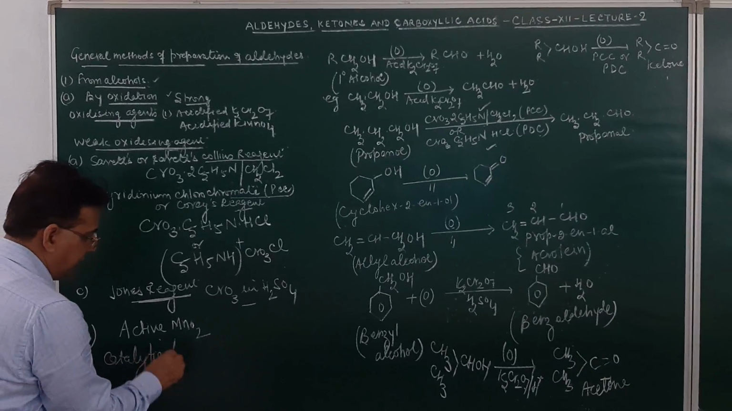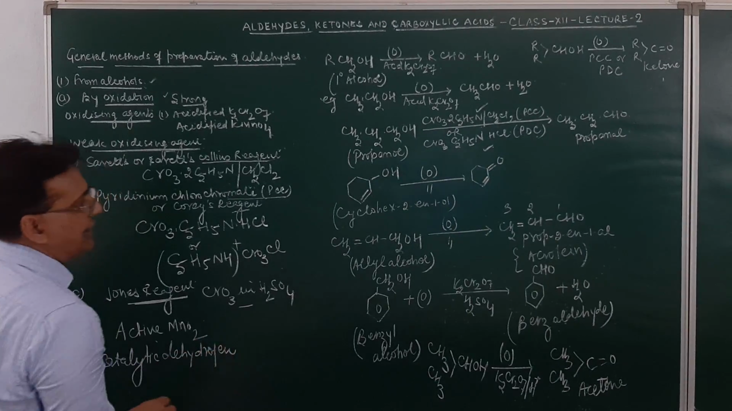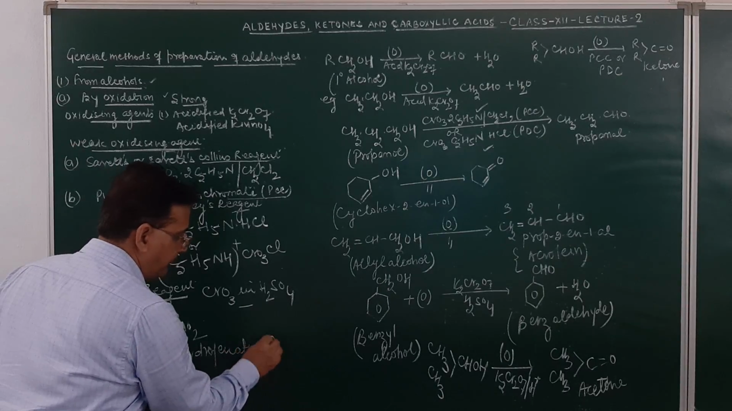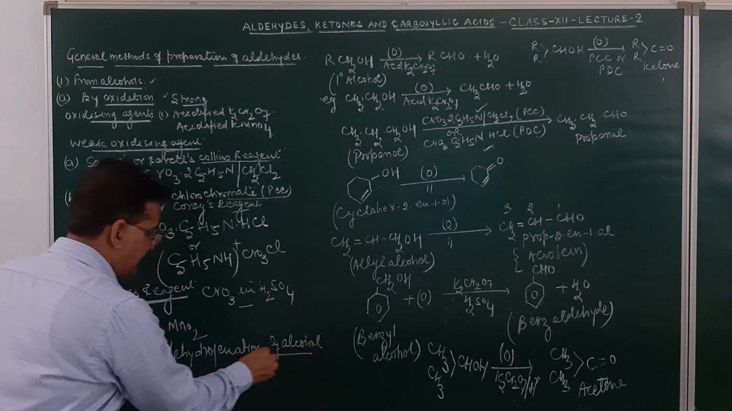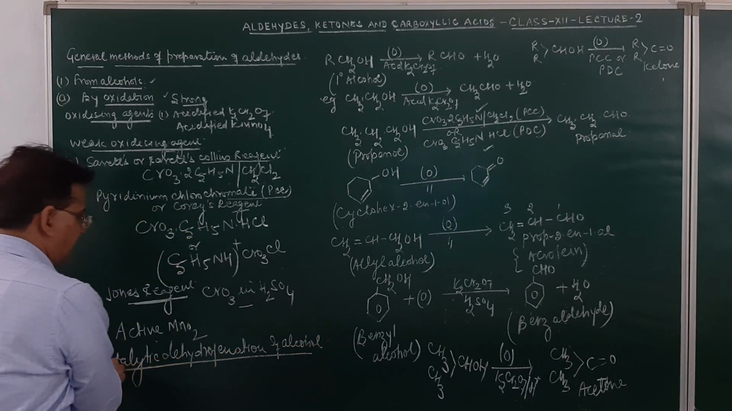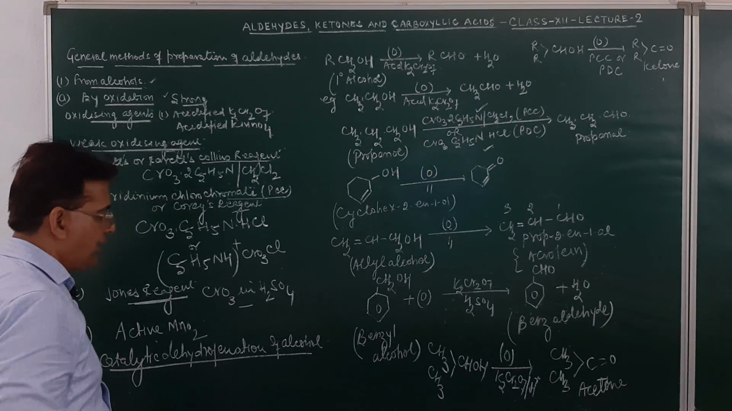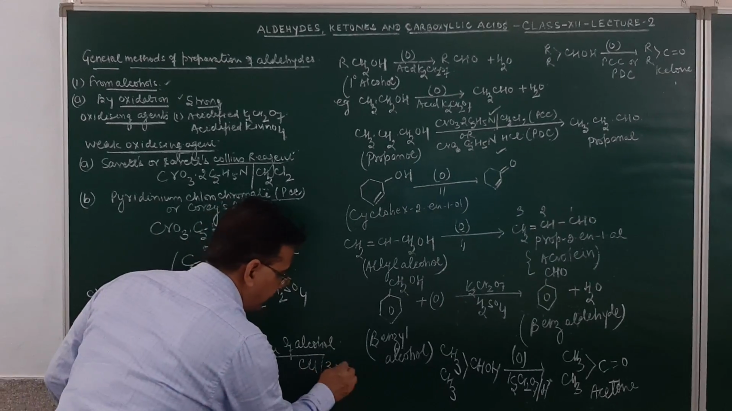Catalytic dehydrogenation of alcohol. Second method is by the catalytic dehydrogenation of alcohol. How do we prepare by catalytic dehydrogenation of alcohol? This reaction again we have done in the previous chapter. Catalytic dehydrogenation of alcohol was carried out in presence of copper at the temperature of 300 degrees C.